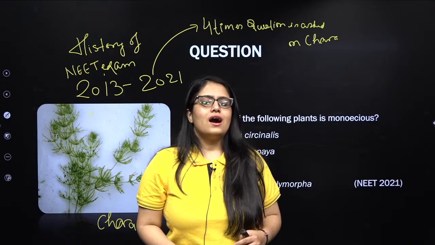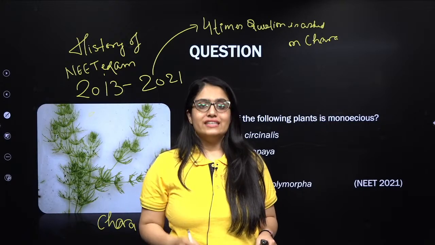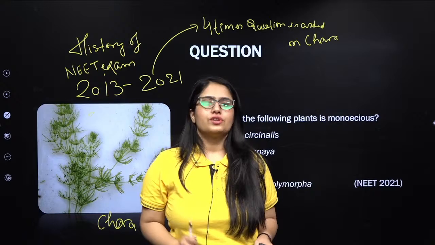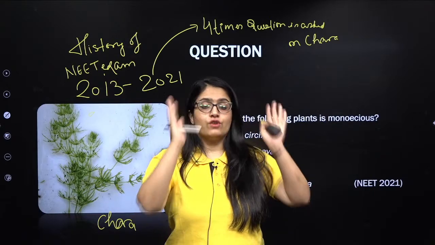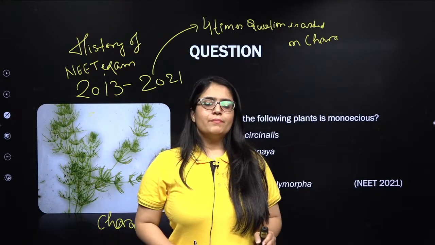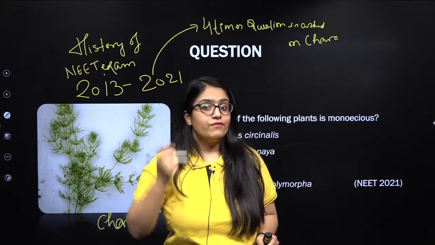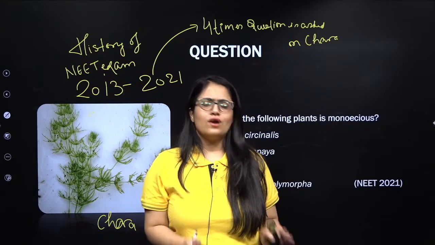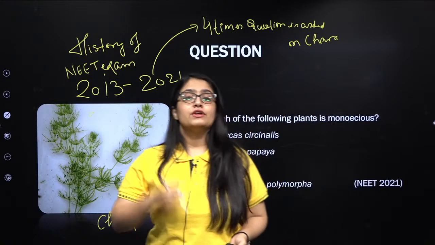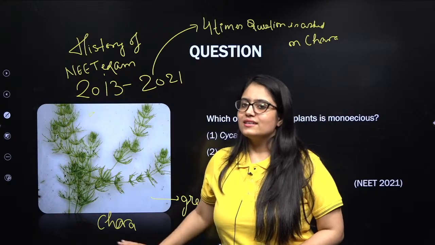But whether Chara is a monoecious plant or a dioecious plant, this information is given in chapter number 1, class 12, that is reproduction in organisms, and that too in one of the images. So please remember, after this class you should not forget this, and do not repeat this mistake. If you did not know this, then this is the right time, and do not forget it until your exam at least. So Chara is a green algae.